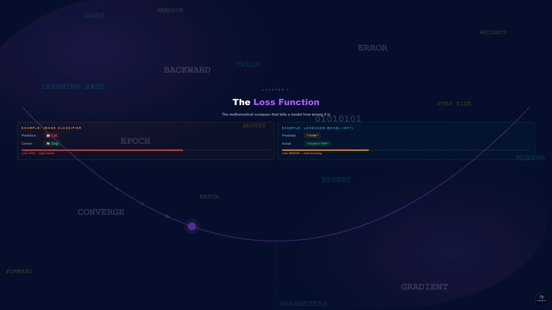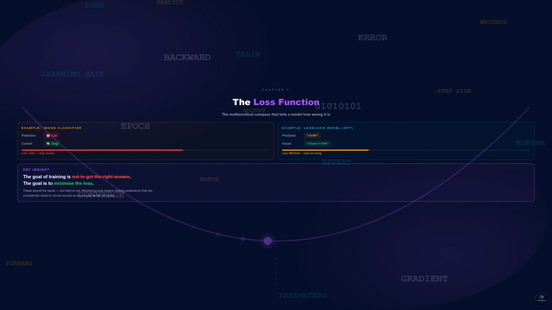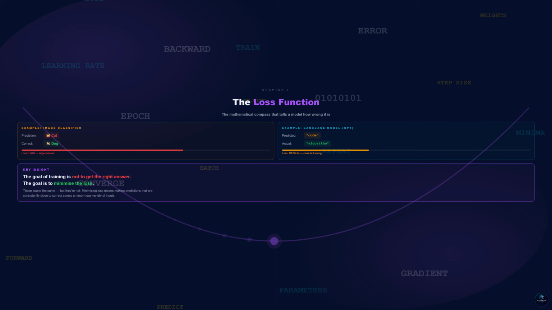The actual next word was algorithm. How surprised should I be by that? Here is the key insight. The goal of training is not to get the right answer. The goal of training is to minimize the loss. These sound like the same thing, but they are not.